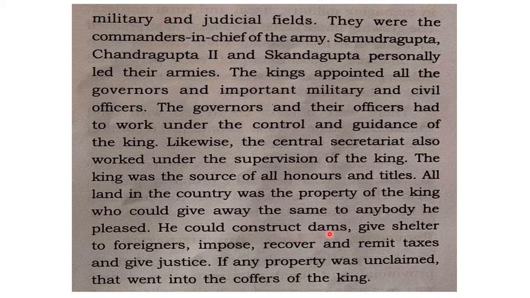He could construct dams for irrigation facility. He could give shelter for foreigners, impose, recover, and remit, meaning cancel, any taxes, and also he could give justice. If any property was unclaimed, that went into the coffers of the king. So, on one hand, irrigation facilities by constructing dams were also done by the king's permission. If any foreigner comes, it is with the king's permission they can take shelter.